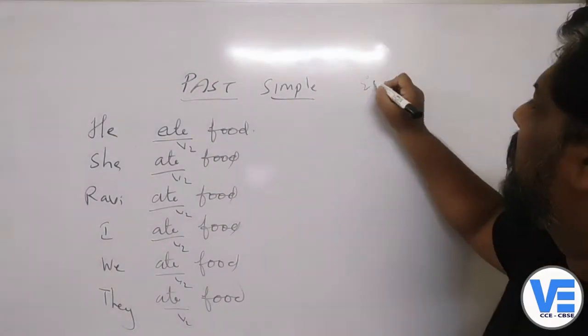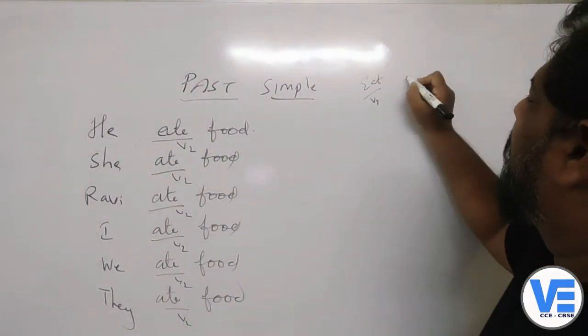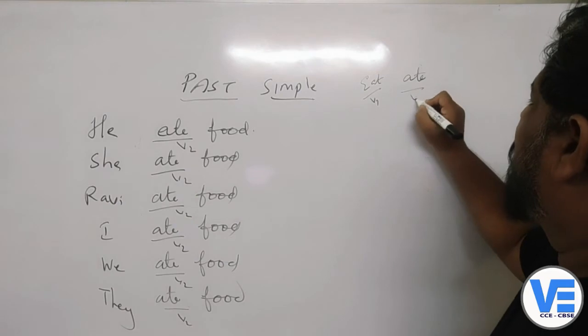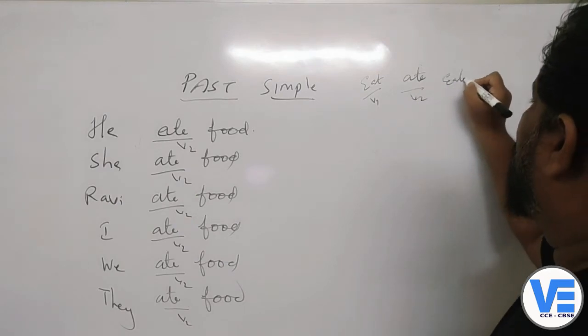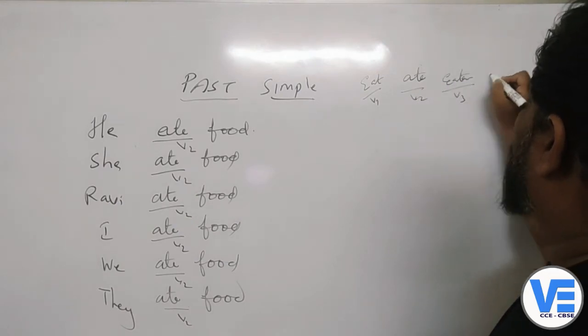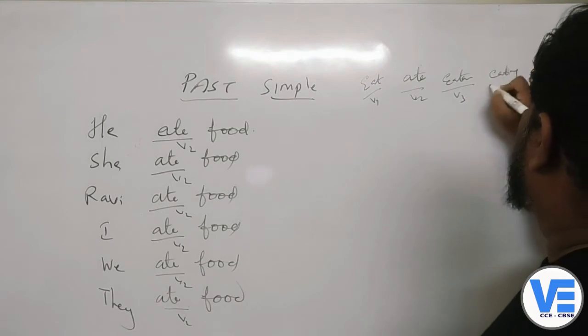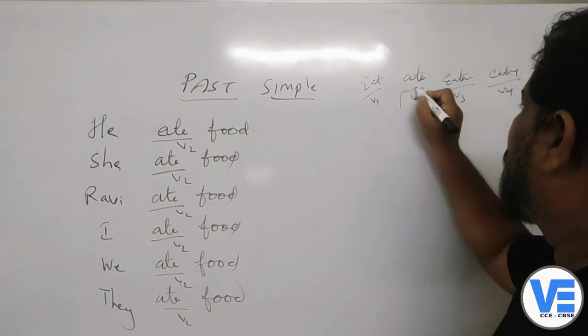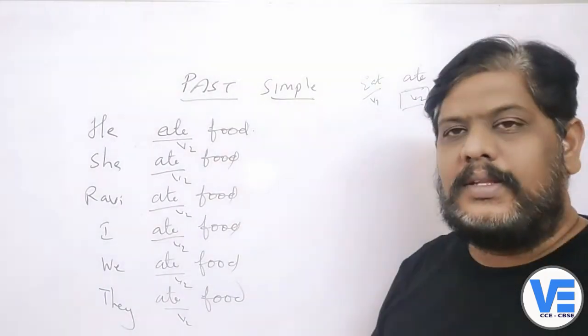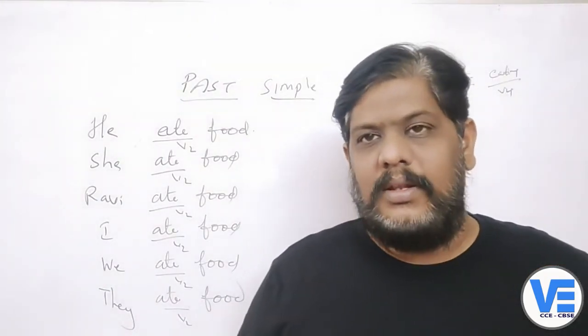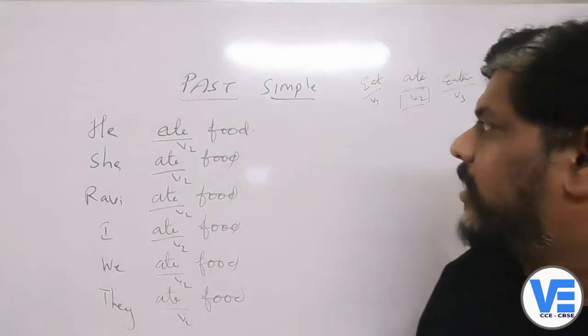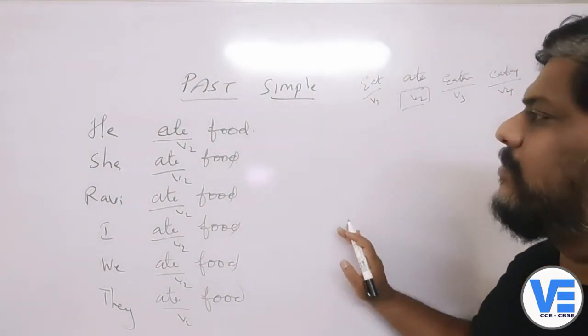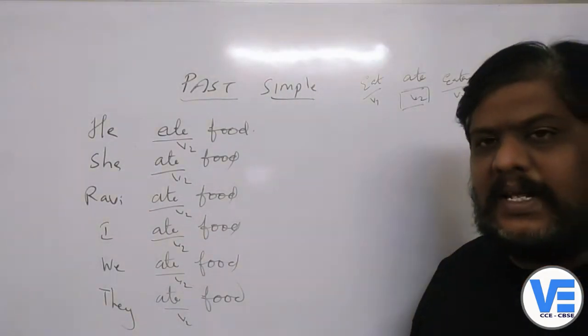So eat is V1. Ate is V2. Eaten is V3. Eating is V4. So what we are using here is V2. Already we have learned this in the table, in the tabular form. So now this is about the past simple. Like this, you can write as many examples as you can.